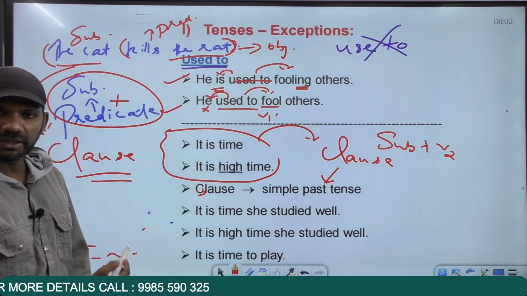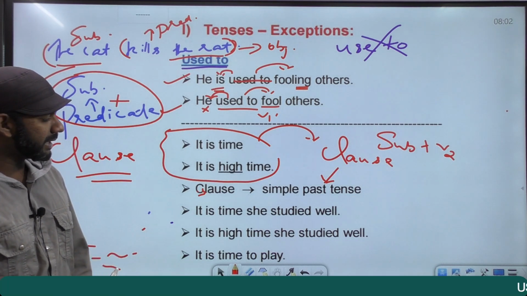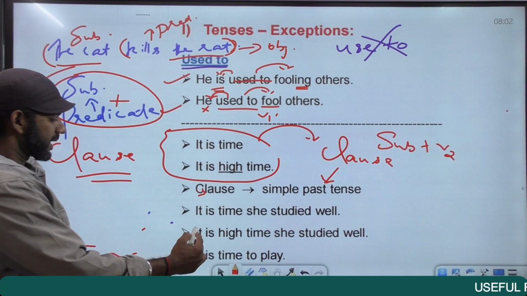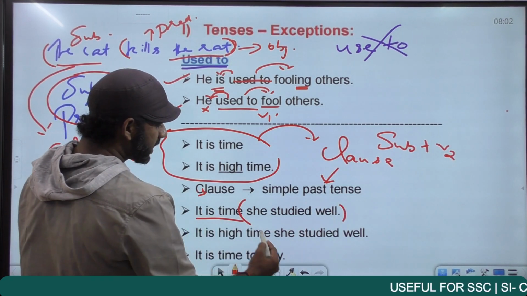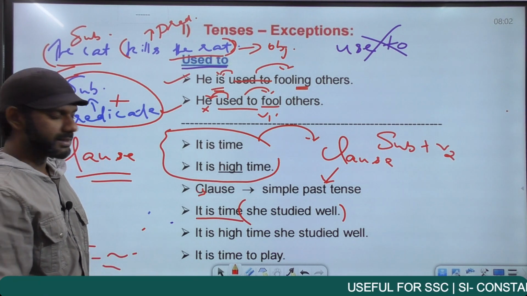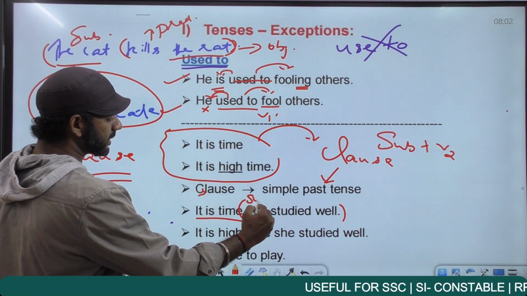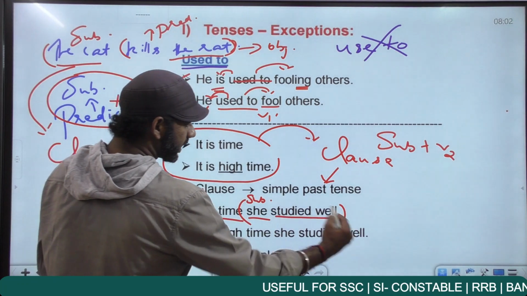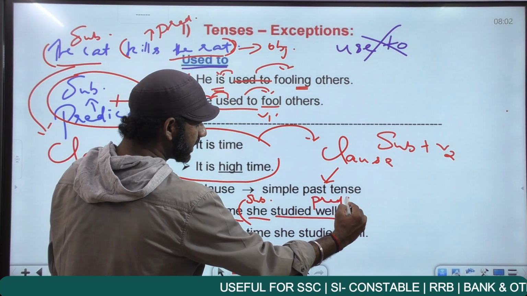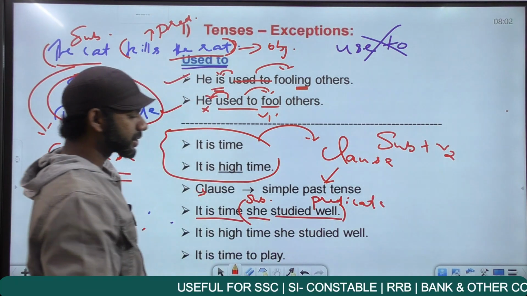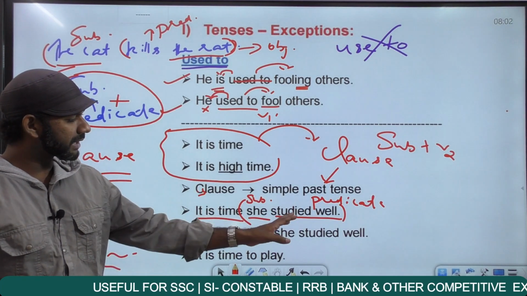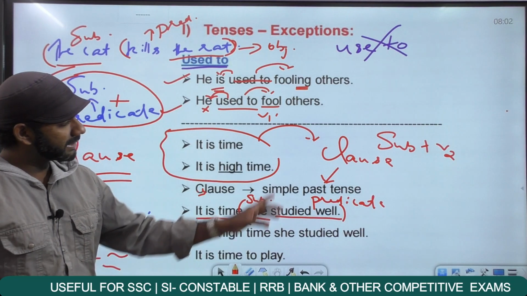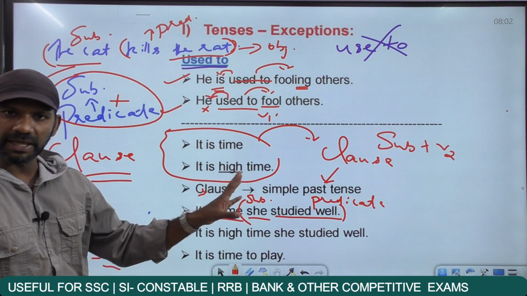Come to the first statement given here. It is time she studied well. She studied well is a clause because she is a subject here. Studied well is a predicate here. We have a subject and a predicate. So she studied well becomes a clause. So in this case, we have a clause after it is time. And that clause must be in the simple past tense.